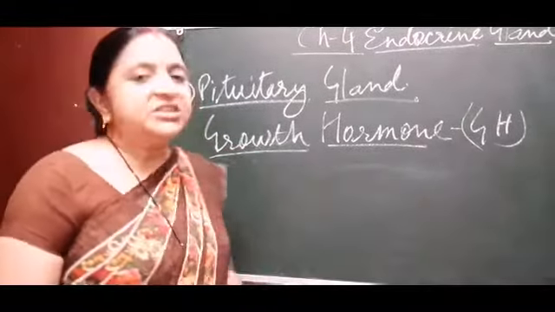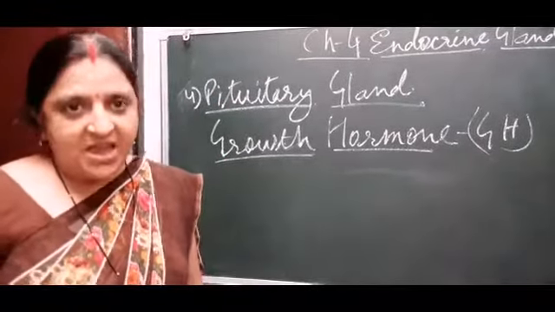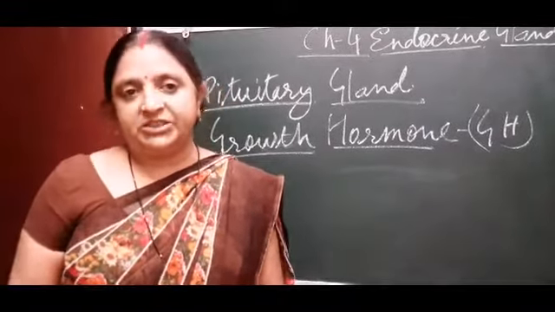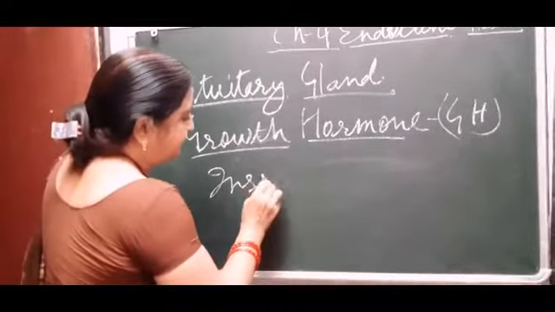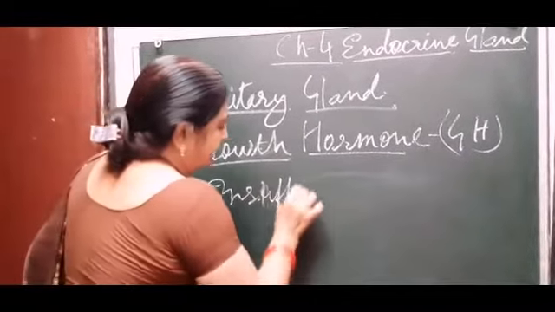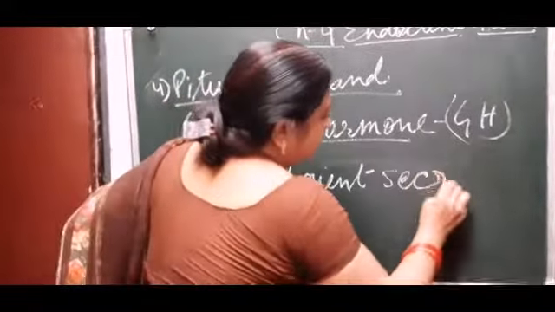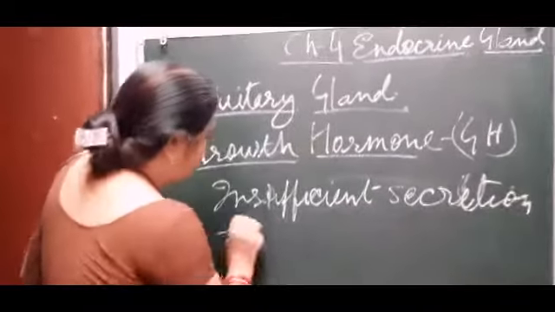If it is not secreted in sufficient amount, then the person suffers from dwarfism, and dwarfism leads to smaller height of the person. Insufficient secretion leads to dwarfism.